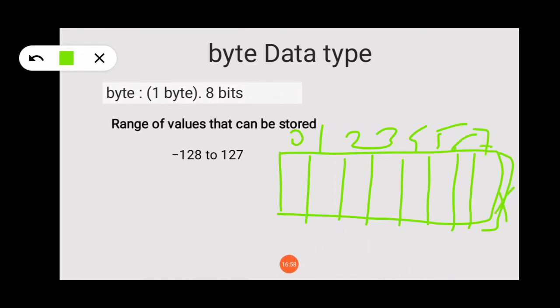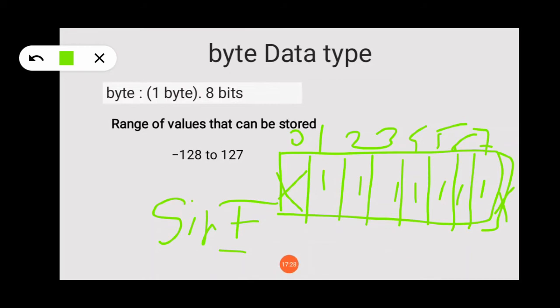So total 8 bits, not bytes, 8 bits have been reserved. The first bit is assigned for the sign value, meaning positive or negative, and the remaining bits are 1. Initially take it as 1. Now understand how the range has been assigned.